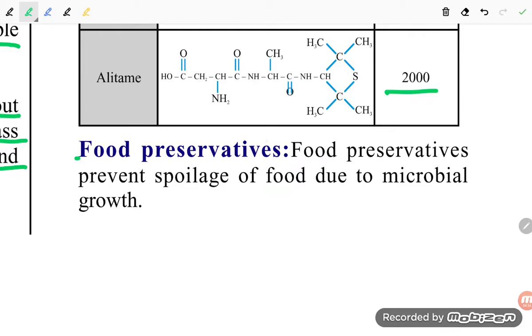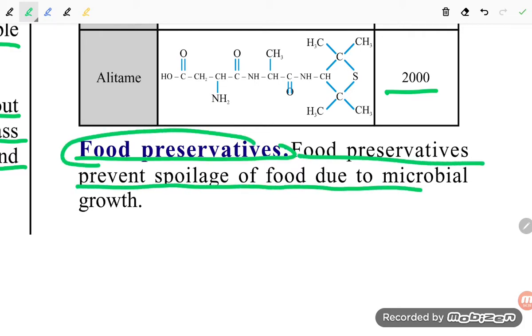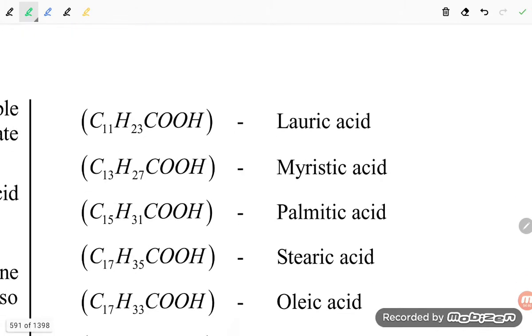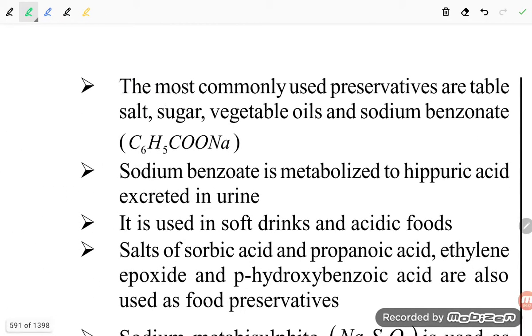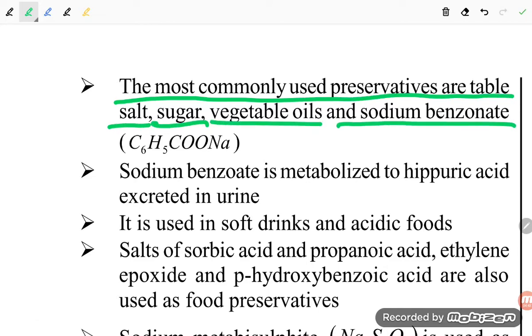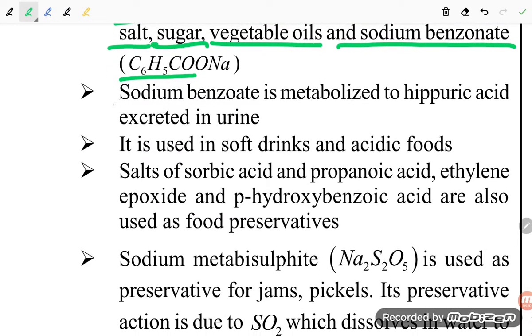When you are talking about food preservatives, students, they prevent the spoilage of food due to microbial growth. The most commonly used preservatives are table salt, sugars, vegetable oil and sodium benzoate. Sodium benzoate is metabolized to hippuric acid and excreted in urine.